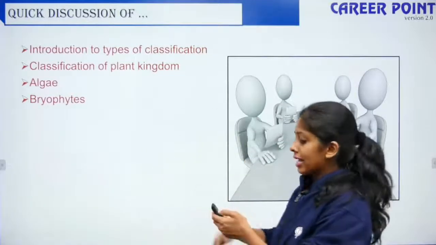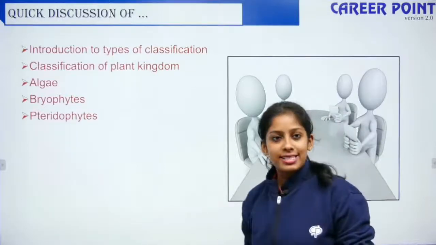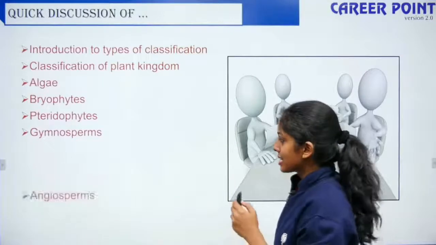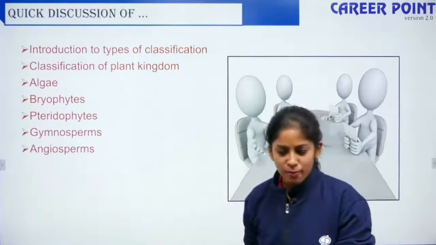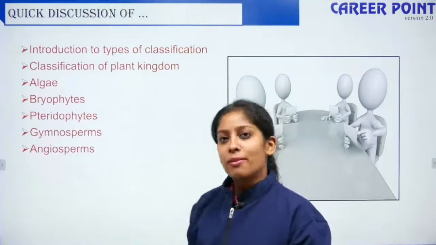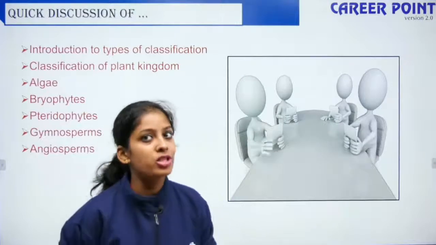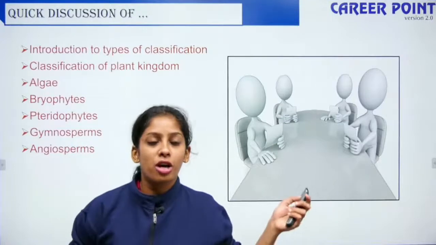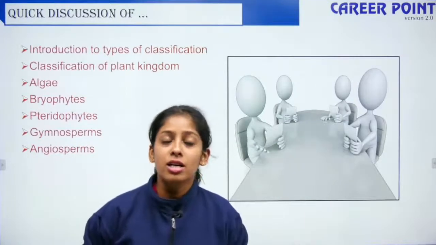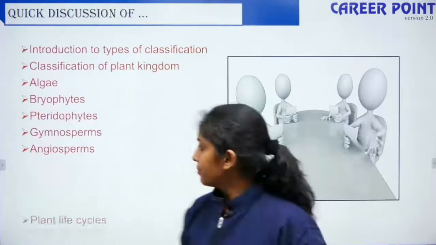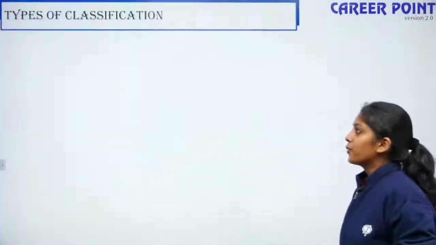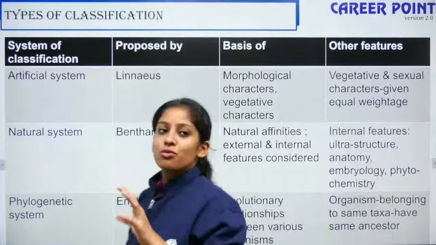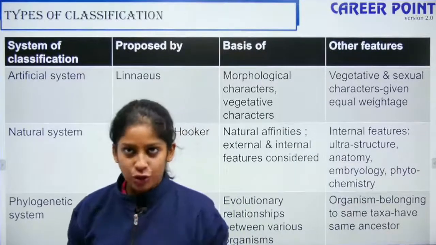First is the algae, then the bryophytes, pteridophytes, then the gymnosperms, and finally angiosperms. We'll not be dwelling much on the angiosperms because we'll talk much more about them when we cover sexual reproduction in flowering plants in class 12th. Lastly we'll end with plant life cycles. So these were the types of classification that came into the picture.